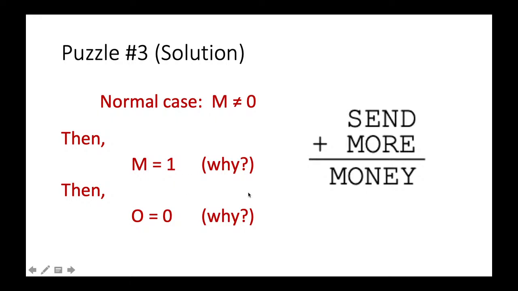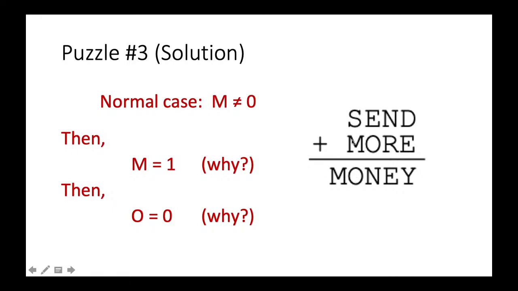Is that okay? Now, because m is 1, we sum up two digits here, and we get an O here, which is not equal to 1. Because m is now 1, we also see that s plus m gives us mo here, right?